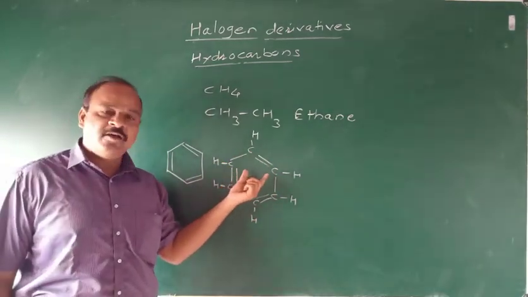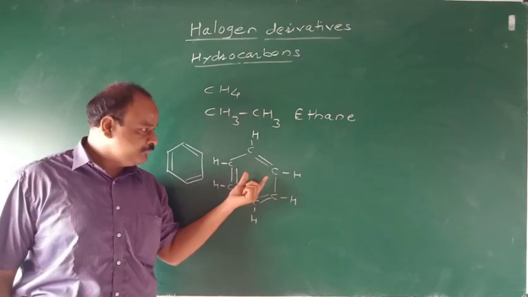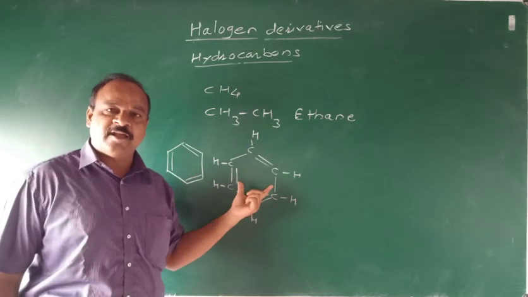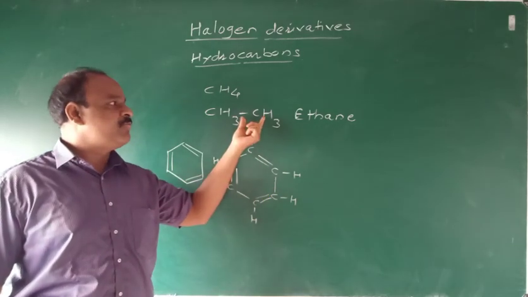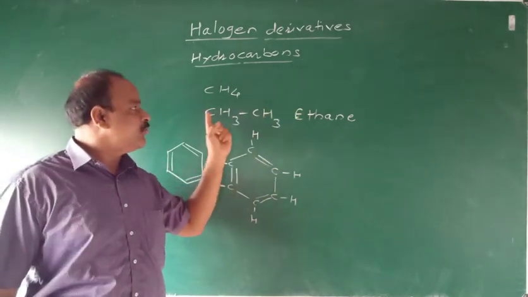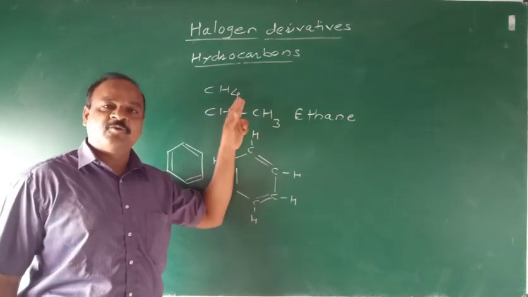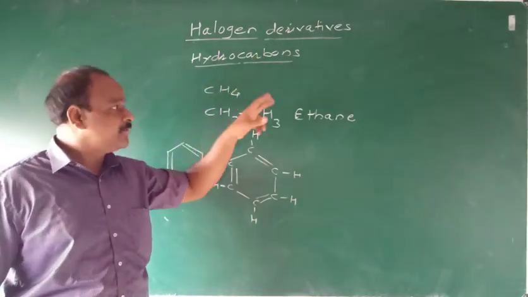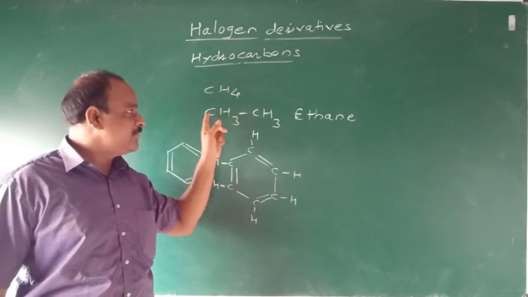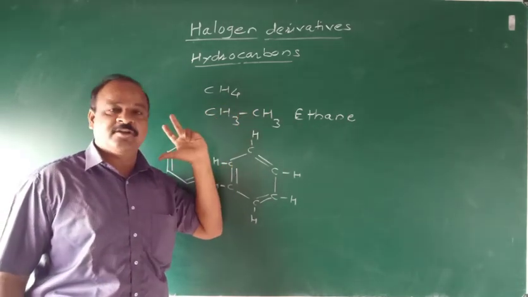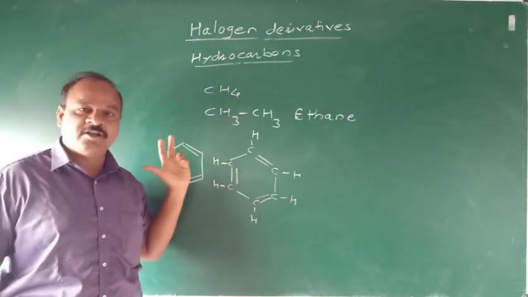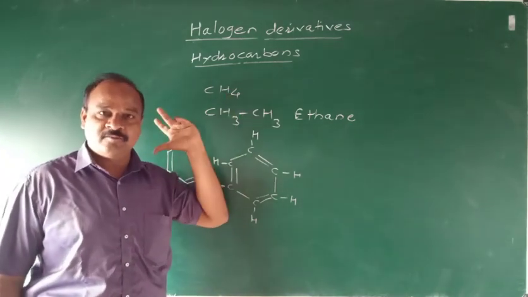It is an example of aromatic hydrocarbon. It contains only carbon and hydrogen. Therefore, this is a hydrocarbon. This is an example of ethane. It contains only carbon and hydrogen. Therefore, it is also an example of hydrocarbons. The compounds which contain only carbon and hydrogen are called hydrocarbons.